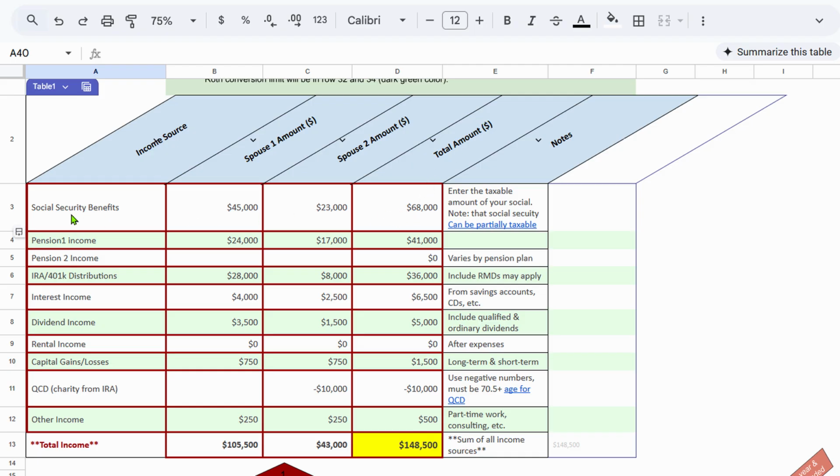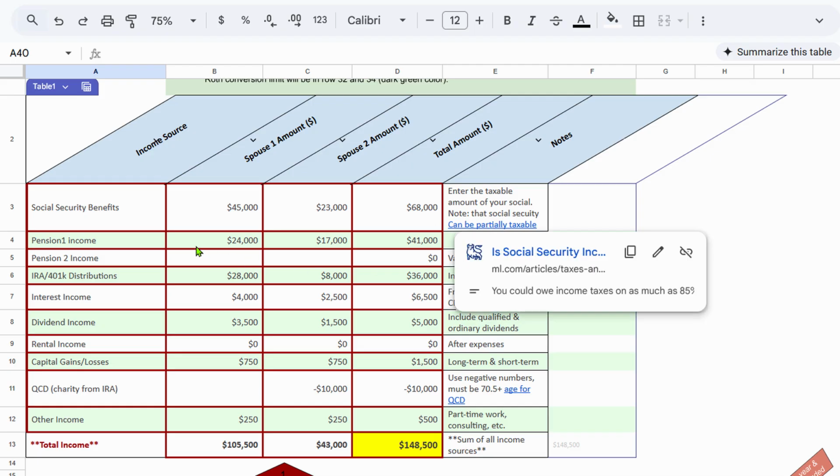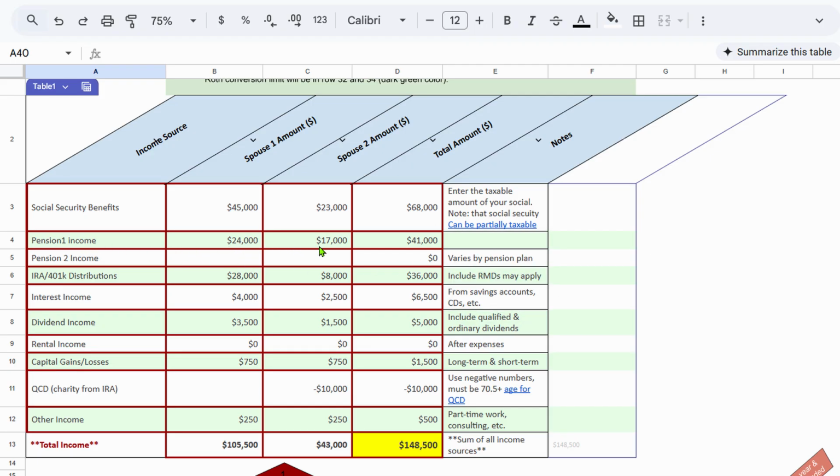Do note, if you remember, Social Security can be partially taxed. You might want to click on this link to get more information about that. Then, if you're retired and you have a pension, you put down those incomes. And if you have an IRA or any other tax deferred resources that you're taking distributions from, like your RMDs, if you're over age 73, you will want to add these items. And then, of course, interest, dividends, qualified and ordinary dividends, rental, if you have anything, capital gains, long-term and